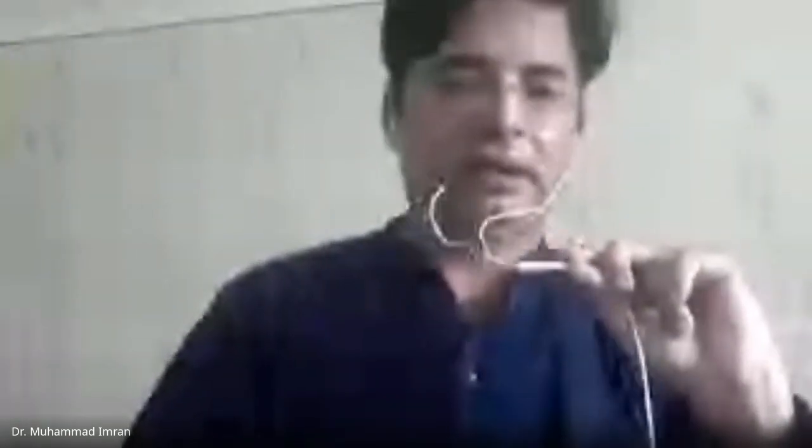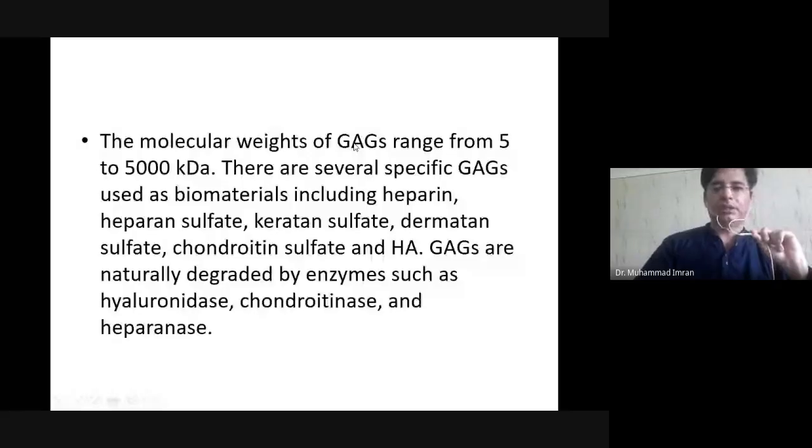What is the importance of glycosaminoglycans or heteropolysaccharides? They are found on the cell surface and in the extracellular matrix and are well preserved in mesenchymal or parenchymal tissue. When GAGs are bound to a protein core, the resulting macromolecule is known as a proteoglycan. So proteoglycan is formed by the GAG molecule and another macromolecule, protein. It is also described as having a bottle-brush-like configuration. The molecular weight of GAGs ranges from 5 to 5,000 kilodaltons.